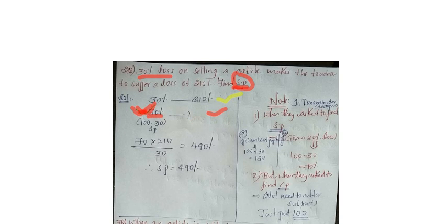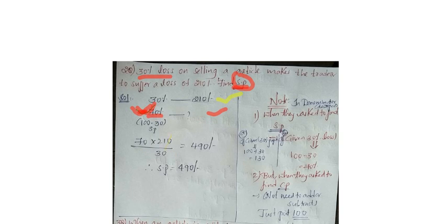Then what is the answer? If you do cross multiplication, what will we get? 70 into 210 by 30. If you do cancellation, the zeros cancel, 3 ones are 70, 7 sevens are 49. 70 into 7 is how much? 490 rupees. Finally our selling price is 490 rupees.